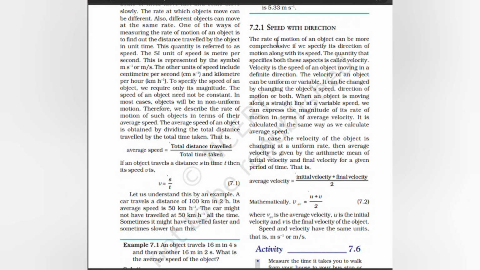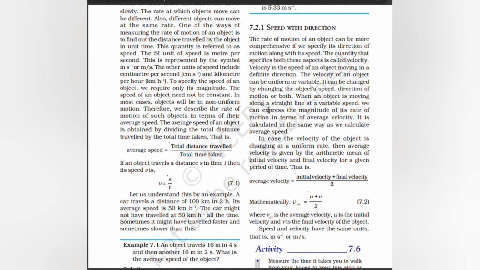Speed with direction. The rate of motion of an object can be more comprehensive if it specifies the direction of motion along with its speed. The quantity that specifies both these aspects is called velocity. Velocity is the speed of an object moving in a definite direction. Velocity of an object can be uniform or variable. It can be changed by changing the object's speed, direction of motion, or both.